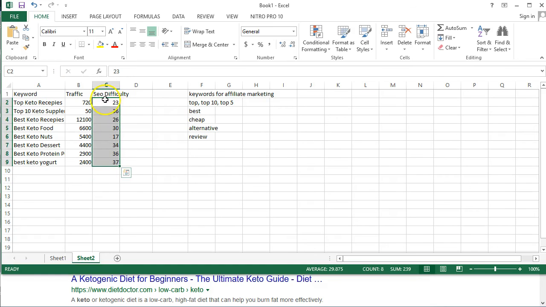Rank them first, and write articles on the best keywords with low SEO difficulty and high traffic, and you will start getting good traffic to your blog, which will increase your conversion ratio. So this is the keyword strategy. You should find at least 10 to 20 keywords where every keyword has more than 500 traffic, with SEO difficulty anywhere from 1 to 39.